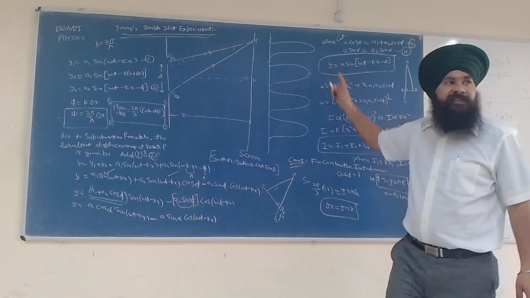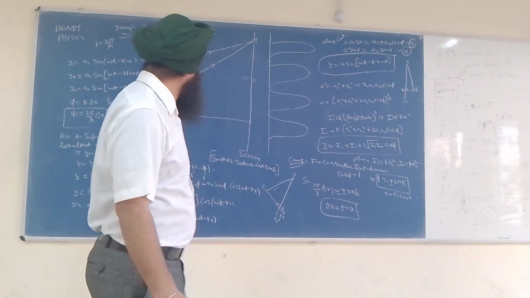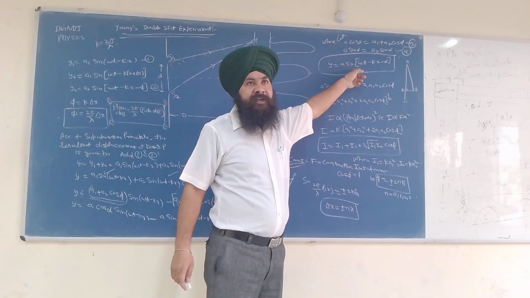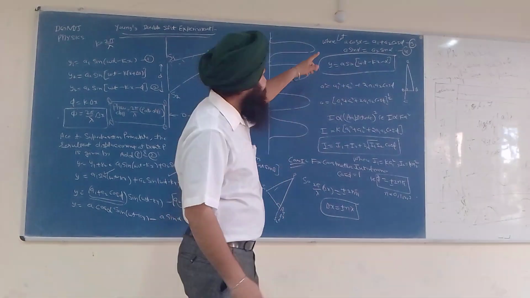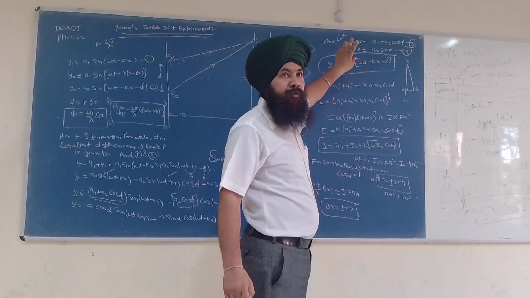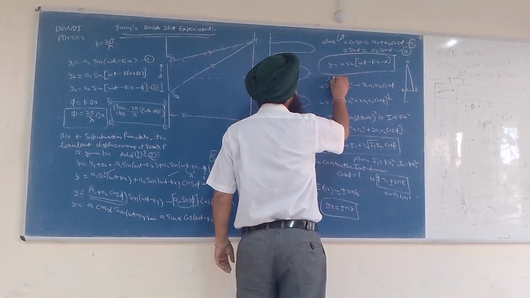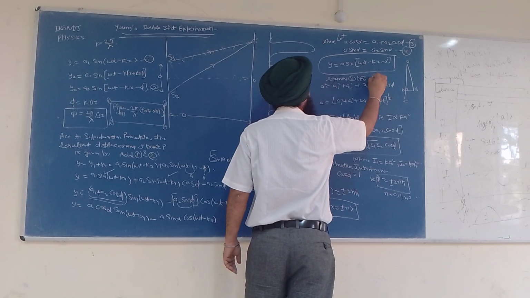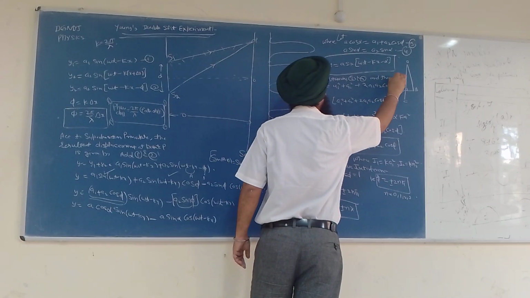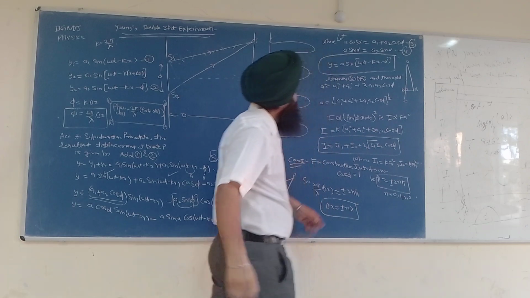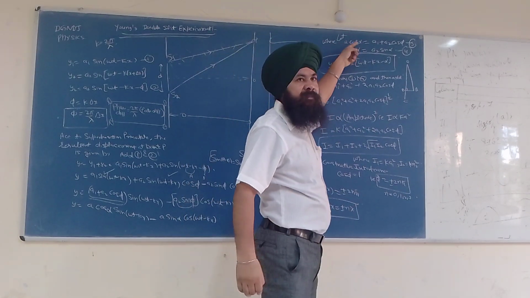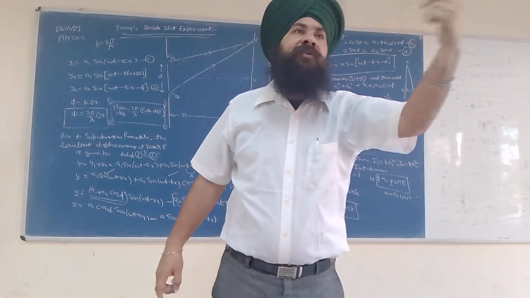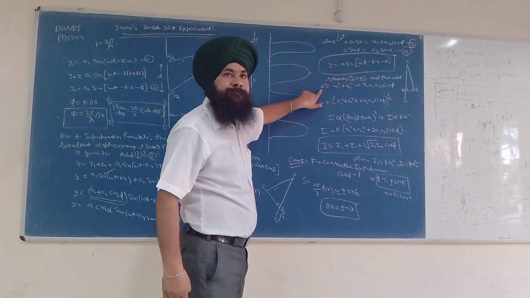This is the net displacement at point P with resultant amplitude A. Now I will square equations 3 and 4 and then add. So I am getting A square cos square alpha plus A square sin square alpha. A square is common, and cos square alpha plus sin square alpha is 1. So I am getting A square.